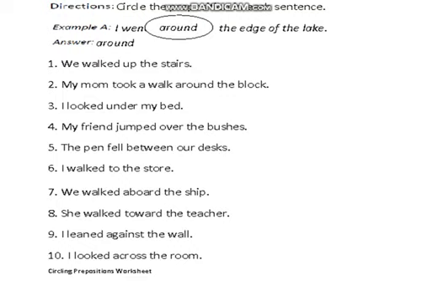The pen fell between our desks. हमारे डेस्क के बीच में से पेन गिर गया। I walk to the store. मैं कहाँ पे चला गया? स्टोर की तरफ चला गया। We walked aboard the ship. हम शिप पे कहाँ गए? अब्रॉड, बाहर के मुल्क में गए। She walked toward the teacher. वो टीचर की तरफ गई। I leaned against the wall. मैंने दीवार पे टेक लगा दी। I looked across the room. मैंने कमरे में इर्द गिर्द देखा। So you have to encircle different prepositions in them.